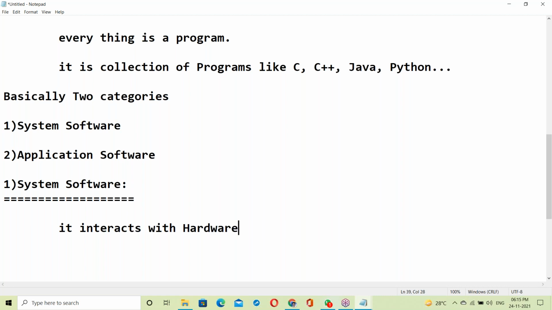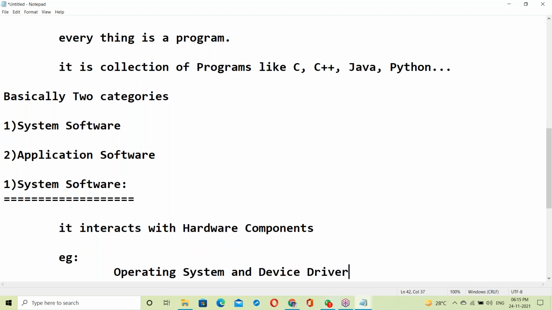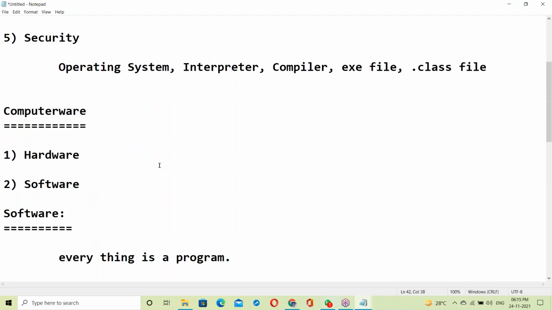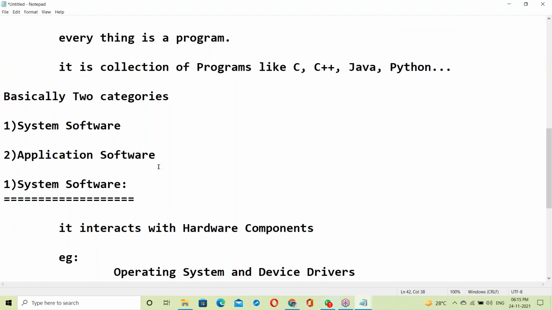For example, system software examples are operating systems and device drivers. Device drivers come from this category.